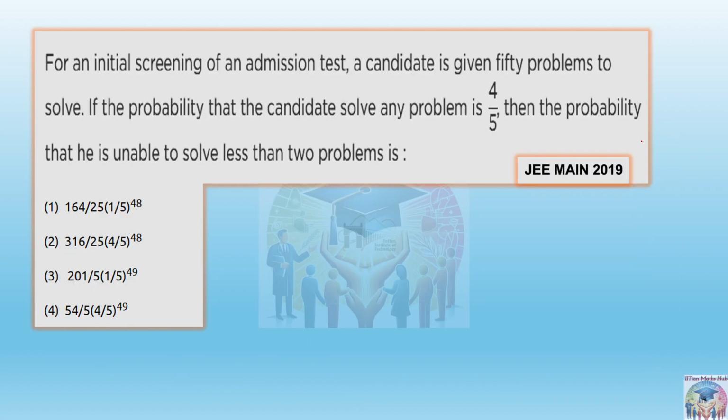Okay, so this D is the correct answer for this. Next question. Next question is again in the JEE Mains 2019. The question is saying that for an initial screening of admission test, a candidate is given 50 problems. 50 problems is clearly given.